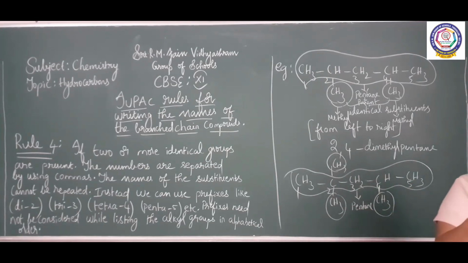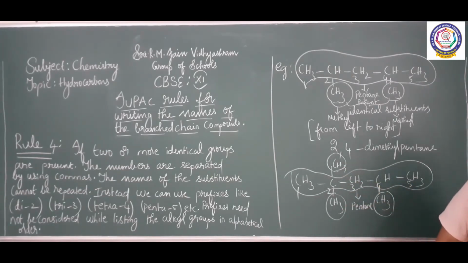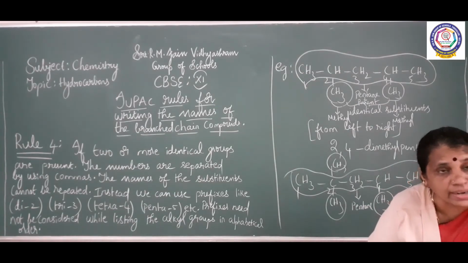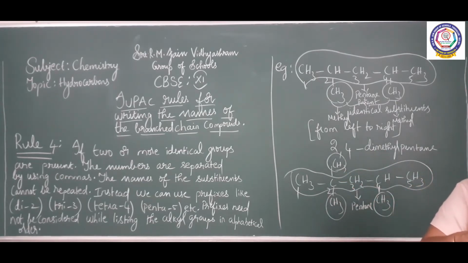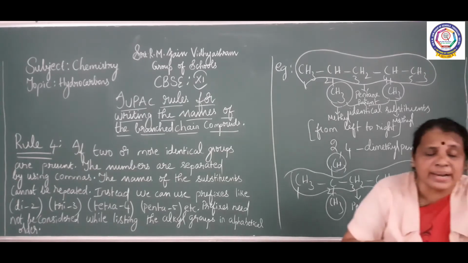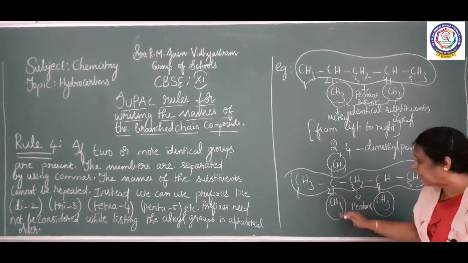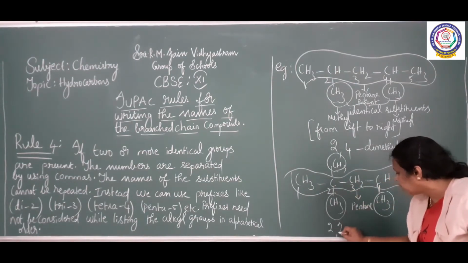All are similar groups. See the attachment here. These two methyl groups are attached to the second carbon. When similar groups are attached to the same carbon, the number should be repeated twice. So here similar groups are attached to the same carbon. What is the number? 2, 2.